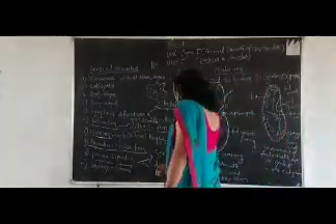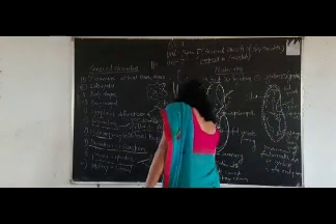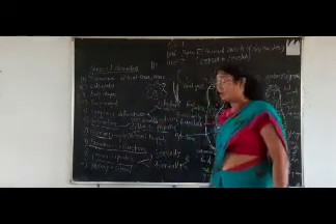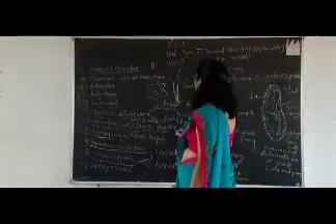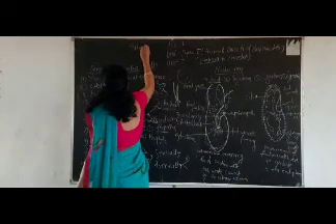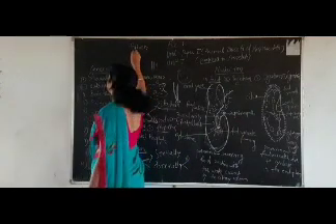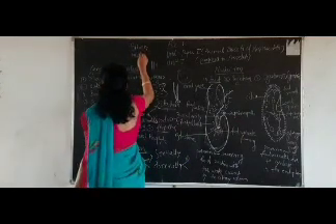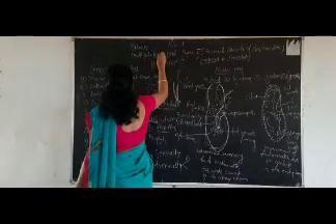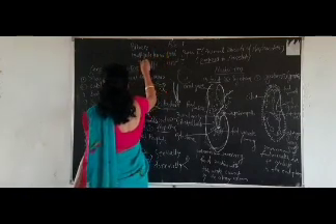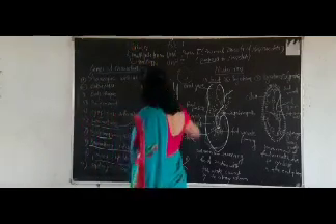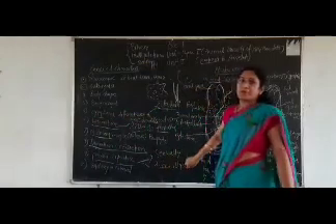The modes of asexual reproduction are, first, binary fission, then second, multiple fission, then budding. All these are modes of asexual reproduction.